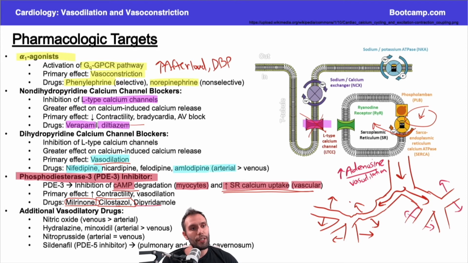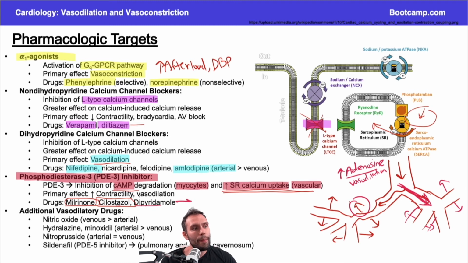And so these vessels are going to get really big and steal a lot more blood. But these vessels can't get any bigger because they're already maximally dilated because they have this region of stenosis, right? And they were trying to compensate for that by maximally dilating. But I just gave a drug that causes everybody to dilate. So what happens is I'm stealing a lot of the blood that was going to this region. Okay, that's what dipyridamole does.